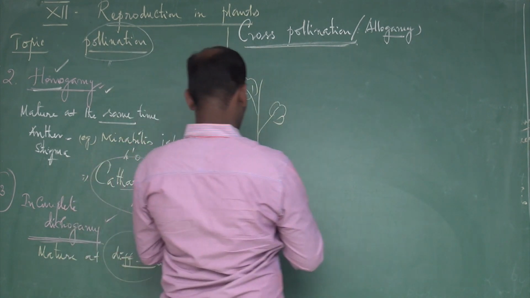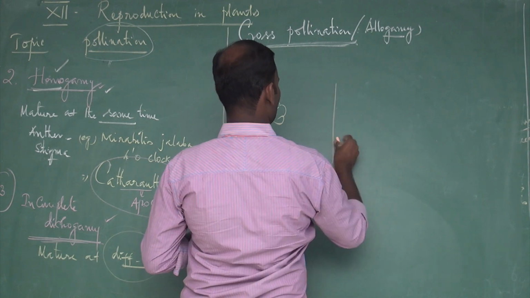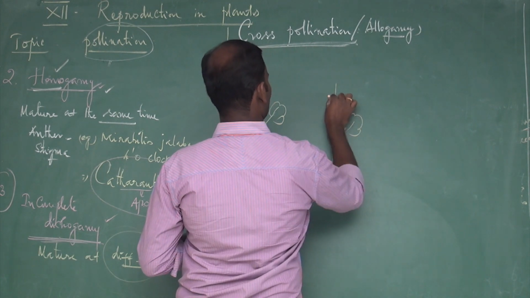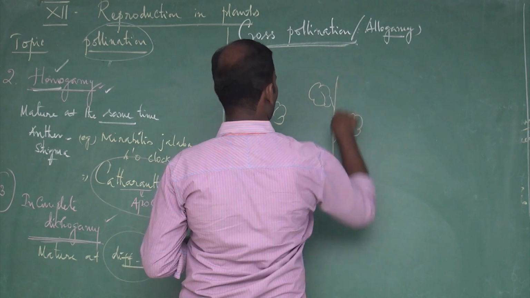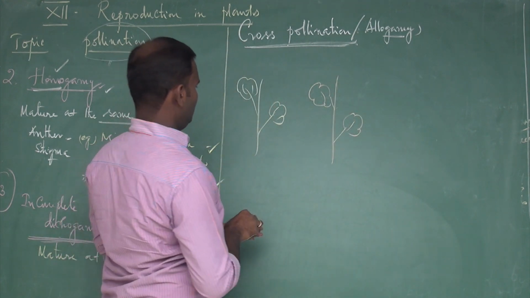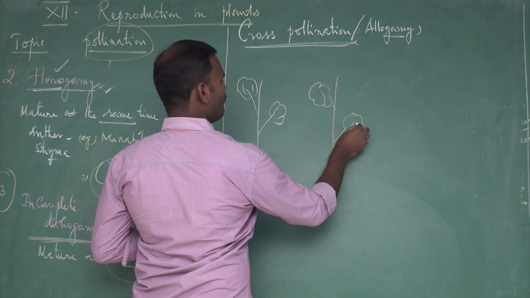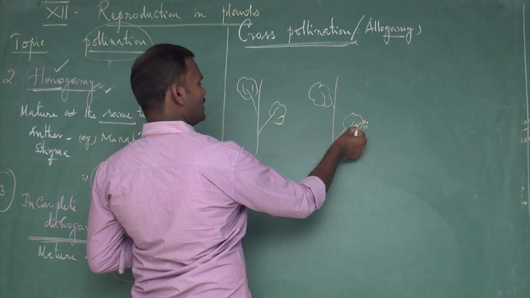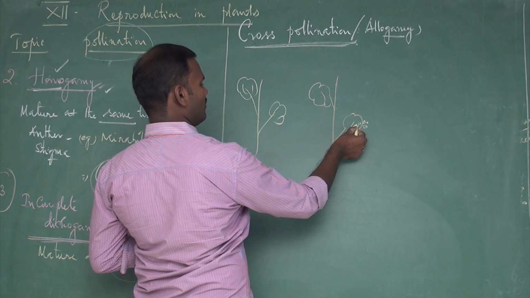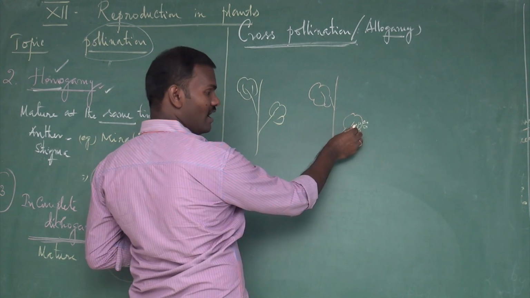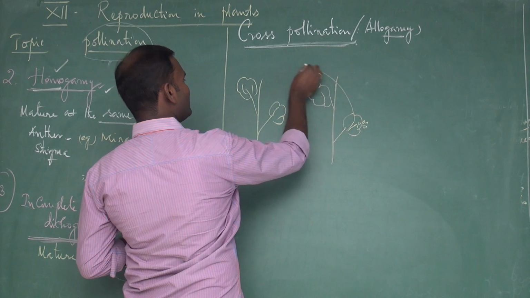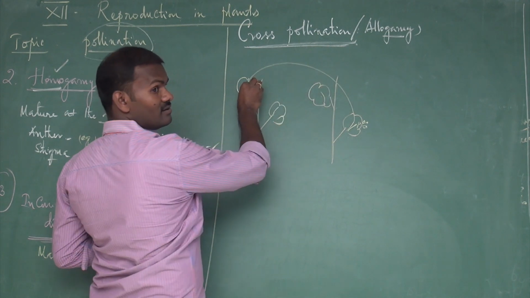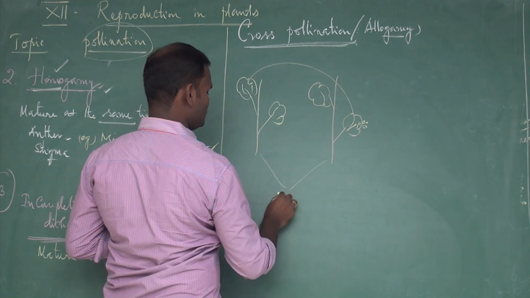It is a flower of one plant. It is a flower of another plant. See, transfer of pollen grain from the anther of one flower to the stigma of another flower, but of the same species.